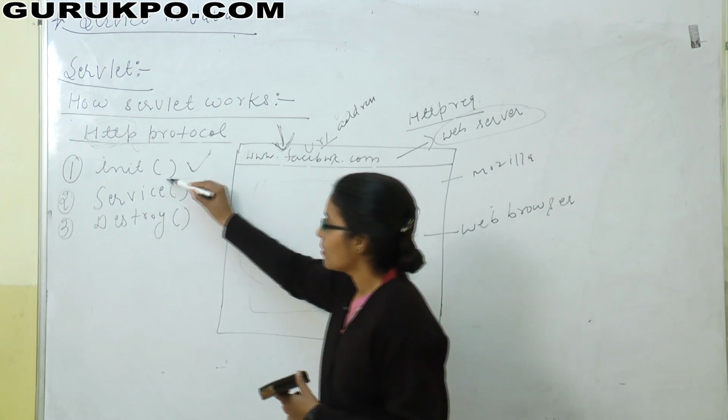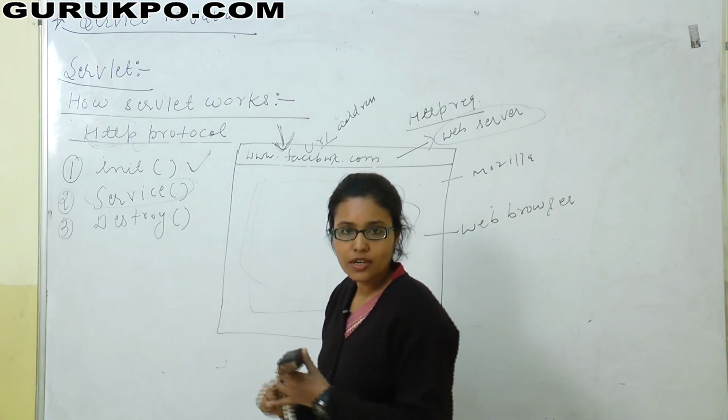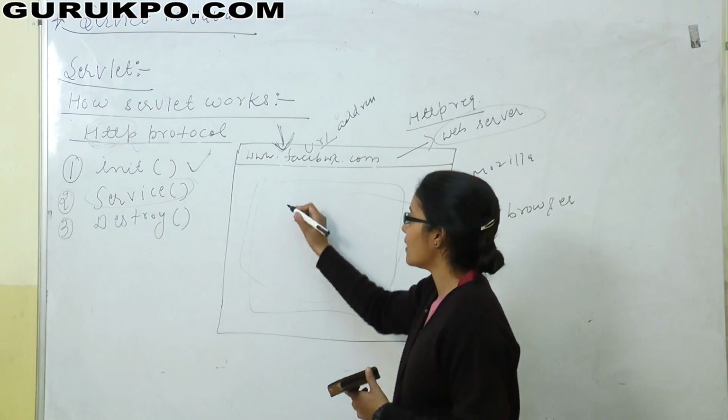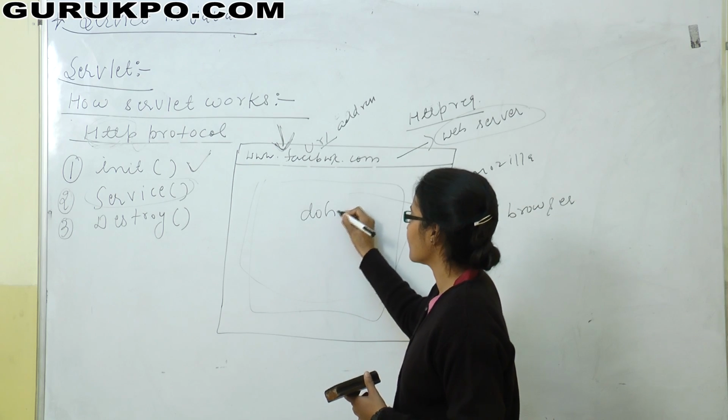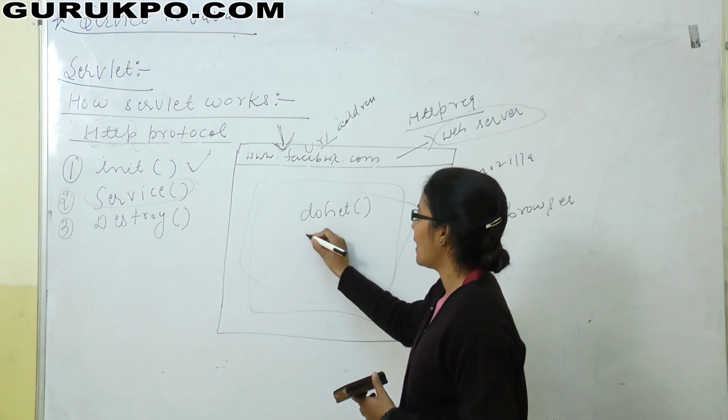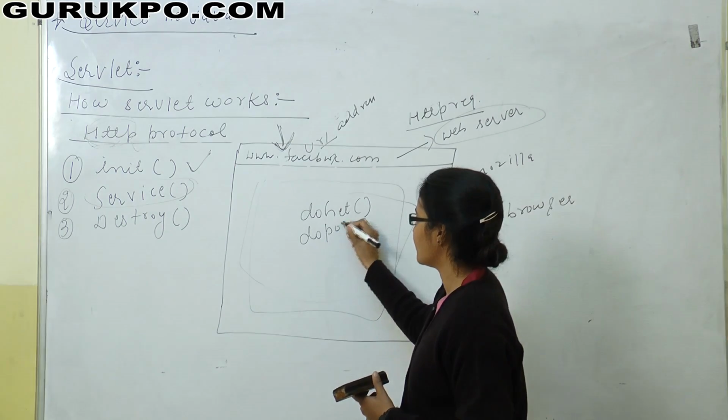Now what does the service method do? In the service method there are two methods, doGet and doPost.